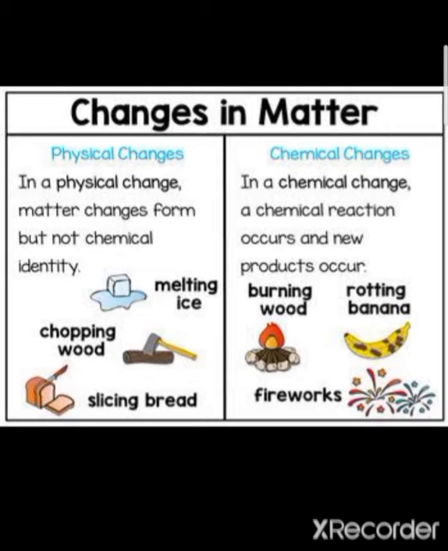Matter changes form, from solid to liquid, liquid to solid, solid to gas, gas to liquid, liquid to solid. In a physical change, matter can change its form, but its chemical identity remains the same.